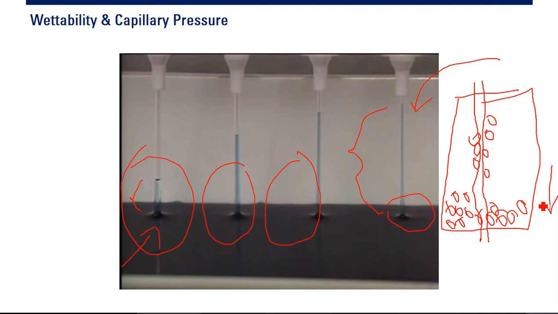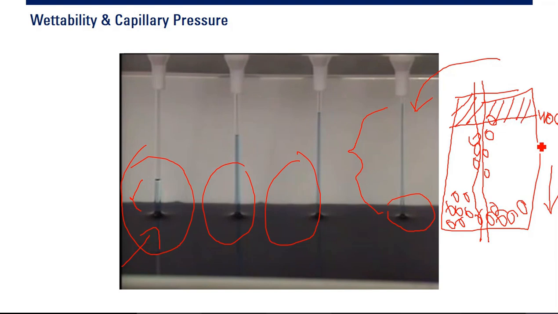So if you have small radius, or if you have small pores, then the water layer will be high, will be quite thick. For example, you have water here, so it will be the water oil contact. And above this water oil contact, you will have an oil zone.